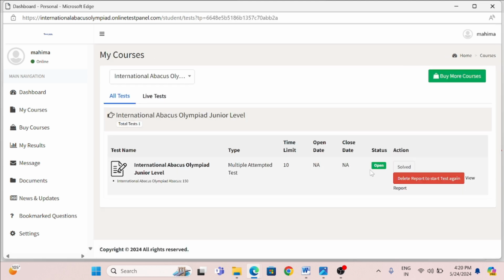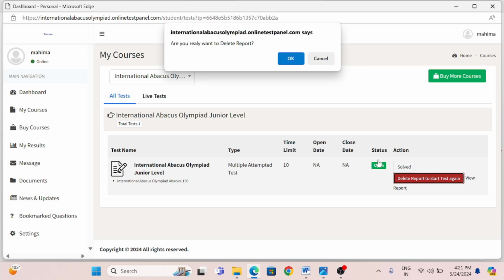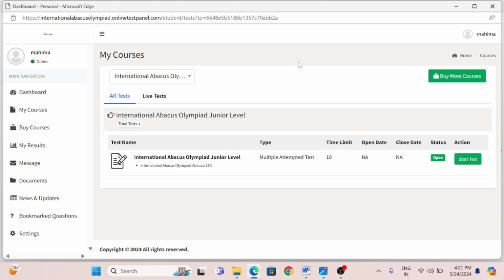Now there is a tab called delete report to start again. As you have done it once, to attempt it a second time you need to delete this report to start it again. Are you sure you want to delete it? Yes, you click on delete. Now you can start the test again.